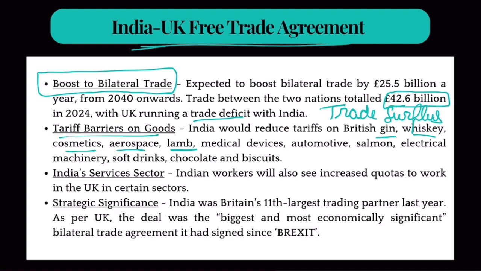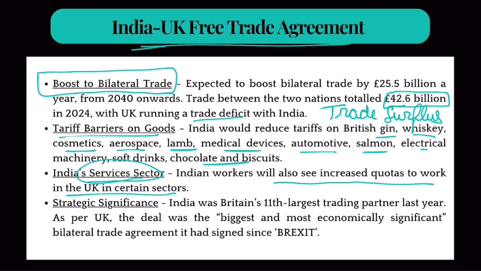Okay. Now, India basically has decided under this agreement to reduce tariff barriers on British gin, whiskey, cosmetics, aerospace, lamb, medical devices, automotive, salmon, electric machinery, and whatnot. Okay. Now, in return, UK has granted preferential access to Indian services. And how has UK granted access to Indian services? Well, Indian service providers would get easy visas to travel to UK, easy work visas. So, Indian workers will also see an increased quota to work in UK in certain sectors.